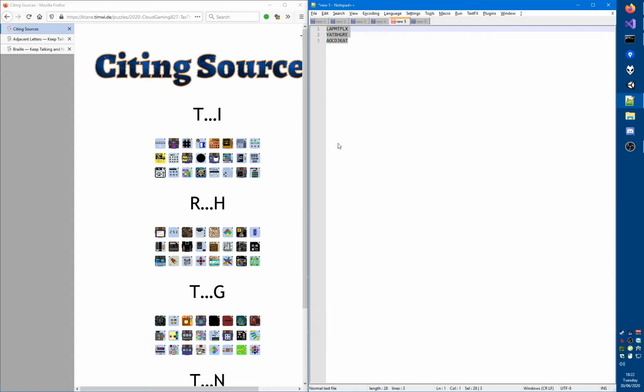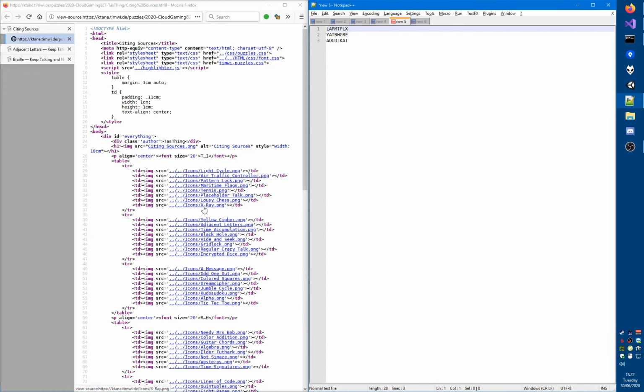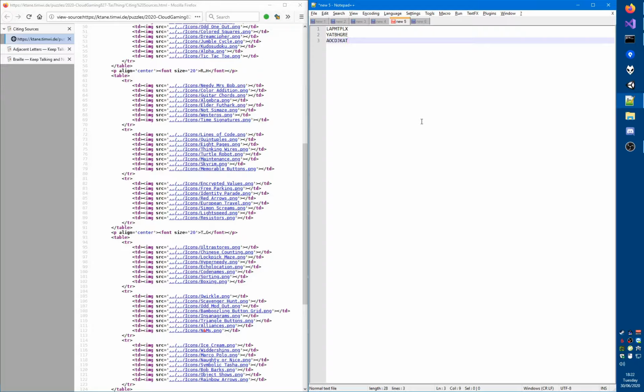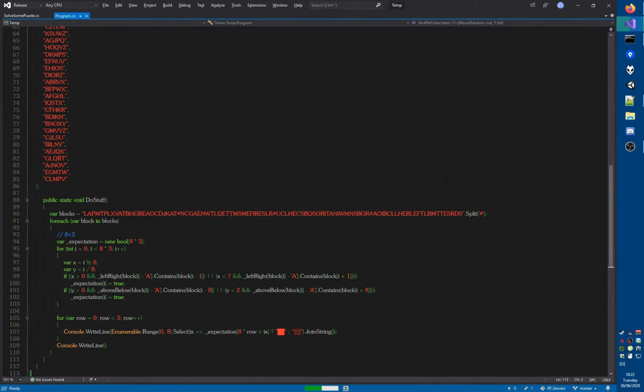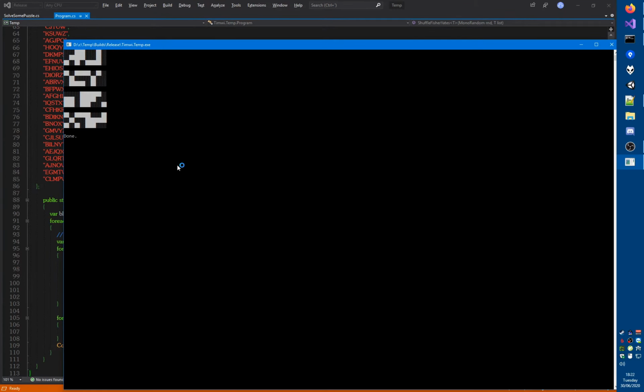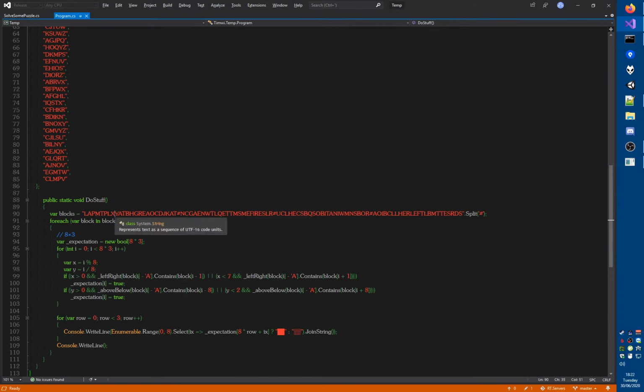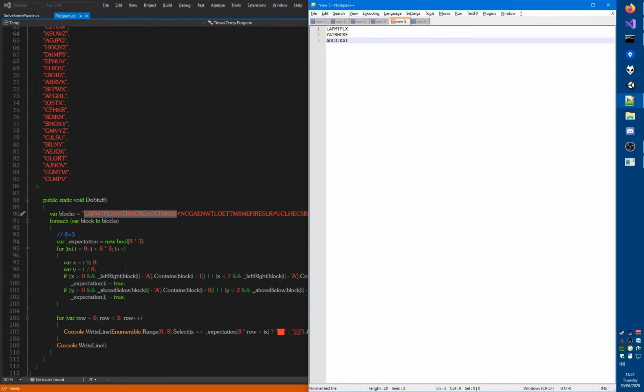Let me just very quickly verify that this is indeed the first block. LAPMTPLX, that seems to match. YAT BHGRE, that seems to match, and then AOC DJKAT, that also seems to match. Okay, so at the very least the first block should be fine, but it isn't. Right, this is the first block. Is that the same as here? Yes, it is.